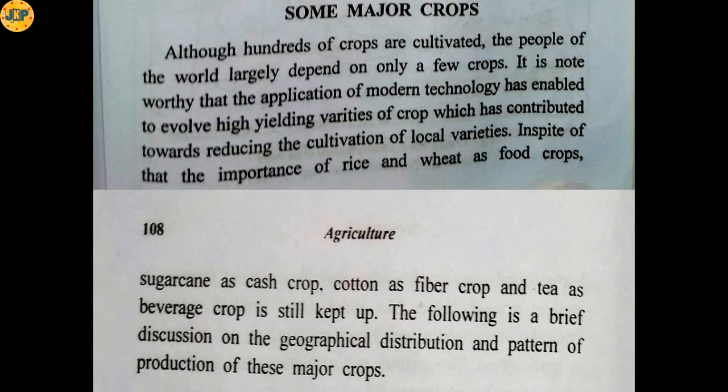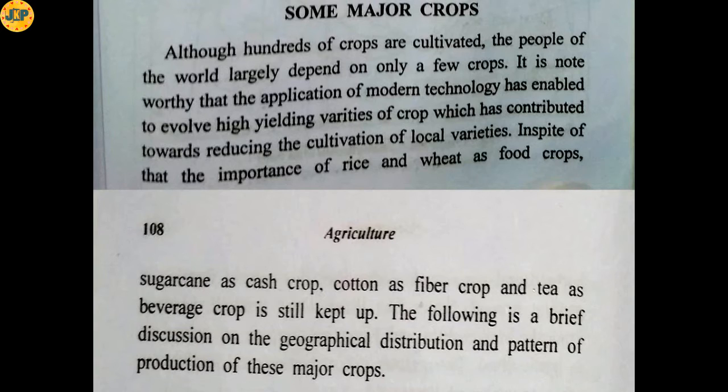So now let's see some major crops. Although hundreds of crops are cultivated, the people of the world largely depend on only a few crops. It is noteworthy that the application of modern technology has enabled us to evolve high-yielding varieties of crops, which has contributed towards reducing the cultivation of local varieties.